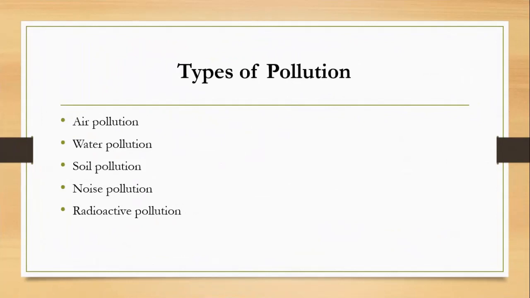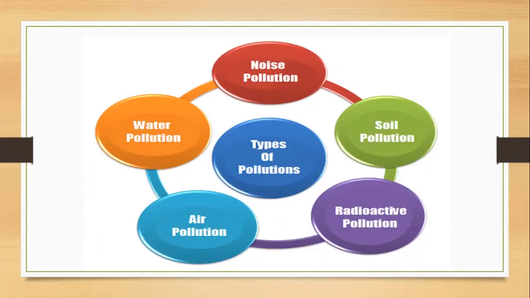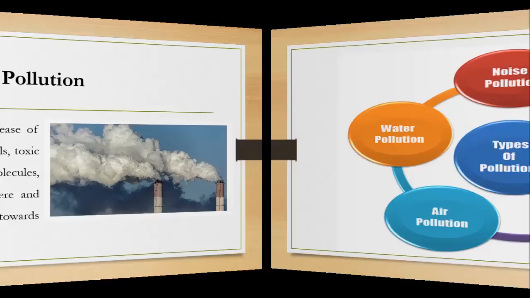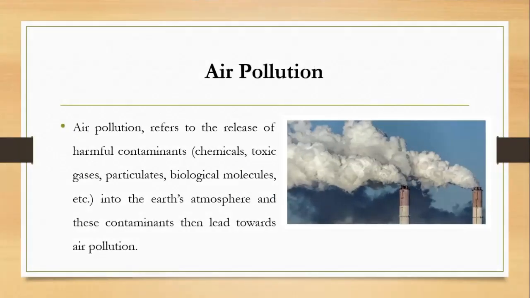So, what are the types of pollution? As we have discussed before, there are 5 types of pollution that are air pollution, water pollution, soil pollution, noise pollution, and the radioactive pollution. This is a diagram showing us the types of pollution. So, first of all, we are going to discuss the air pollution.